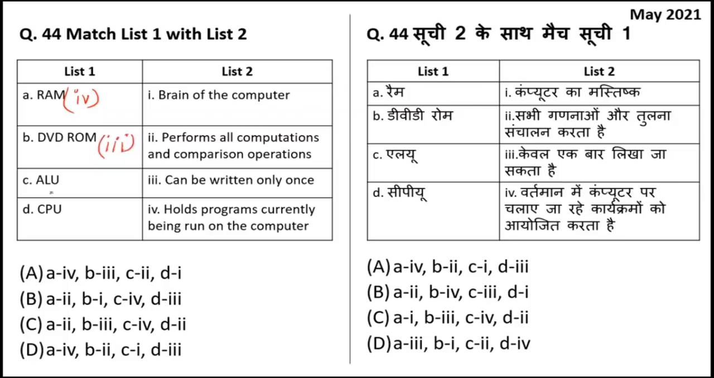It is going to be 3. ALU means arithmetic logic unit. It is used for computation and comparison. So the option will be second. CPU is the brain of the computer. So the answer is going to be 4, 3, 2, 1. Let's match 4, 3, 2, 1. A is the right answer to this question.